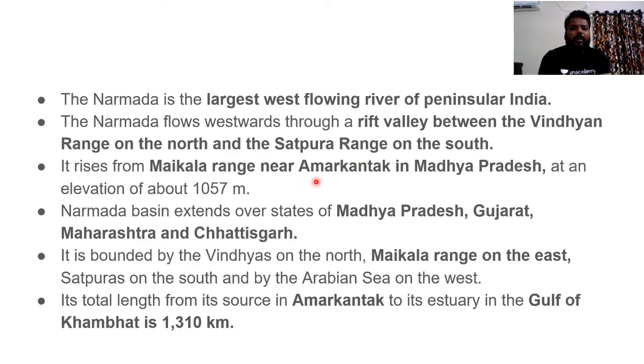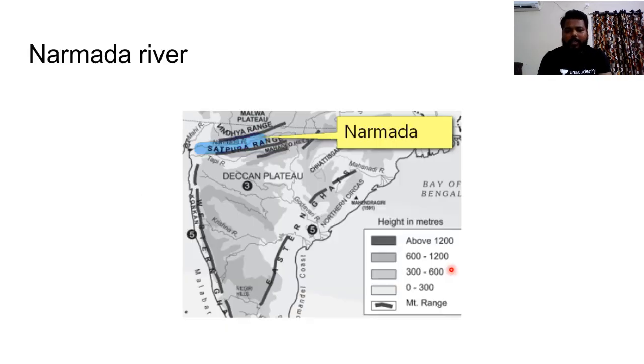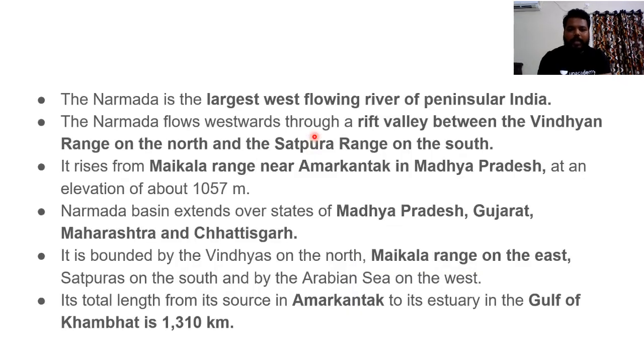As I've said, it originates near Amarkantak Plateau in Madhya Pradesh at a moderate elevation of 1057 meters. The Narmada basin extends in the states of Madhya Pradesh, Gujarat, Maharashtra and Chhattisgarh. Do remember the basin area, they may ask you this even. The Narmada river is bounded by Vindhyas on the north, Maikal range in the east, which you can see clearly once you open the atlas, Satpuras on the south, and the Arabian Sea on the west.